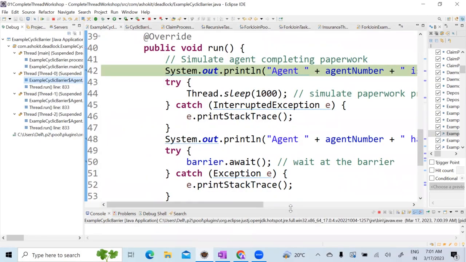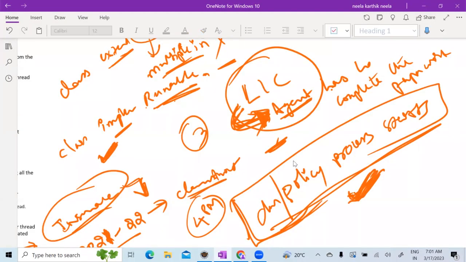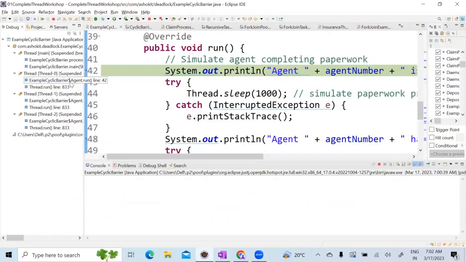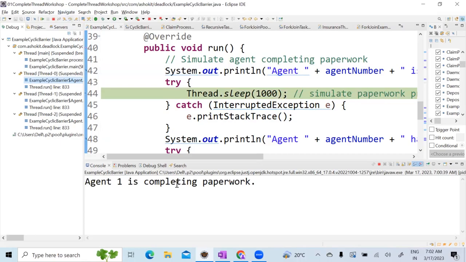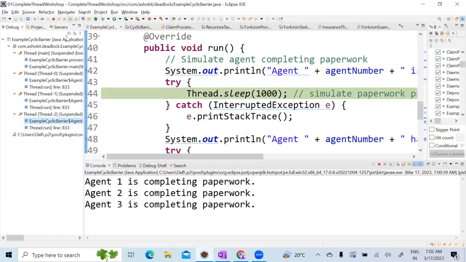In the example that I have given, every day at 4 p.m. the policy issuance process will start. Before this process starts, I have to make sure that all agents have completed their paperwork. In this example, I have 3 agents, and 3 agents are nothing but 3 threads. The first thread agent is completing the paperwork, not yet completed. The second agent is also completing the paperwork, and the third one too. But have they completed? No.